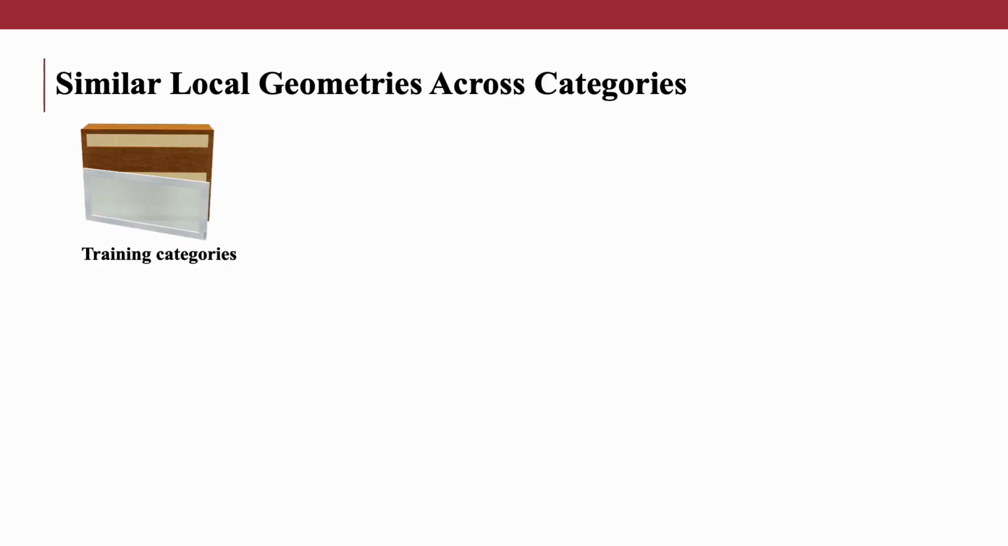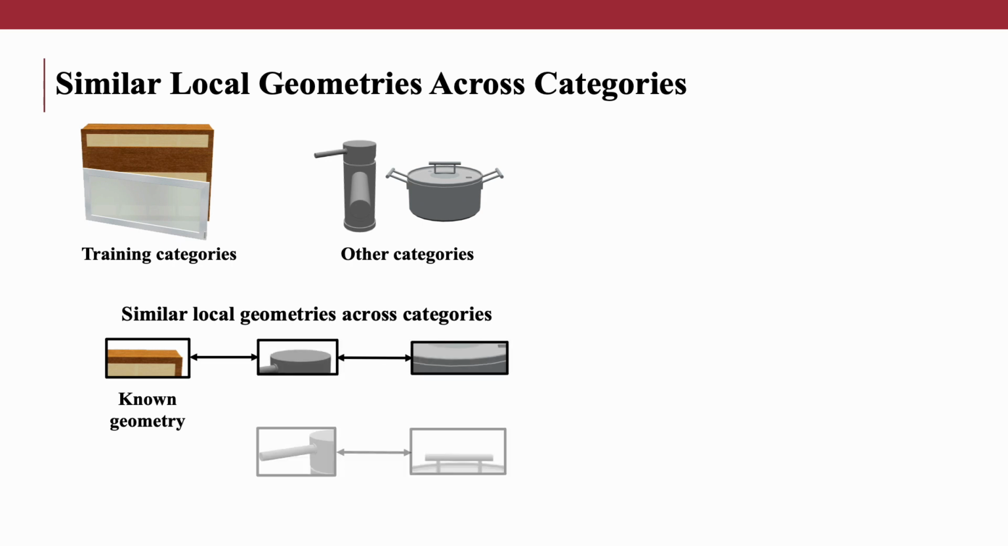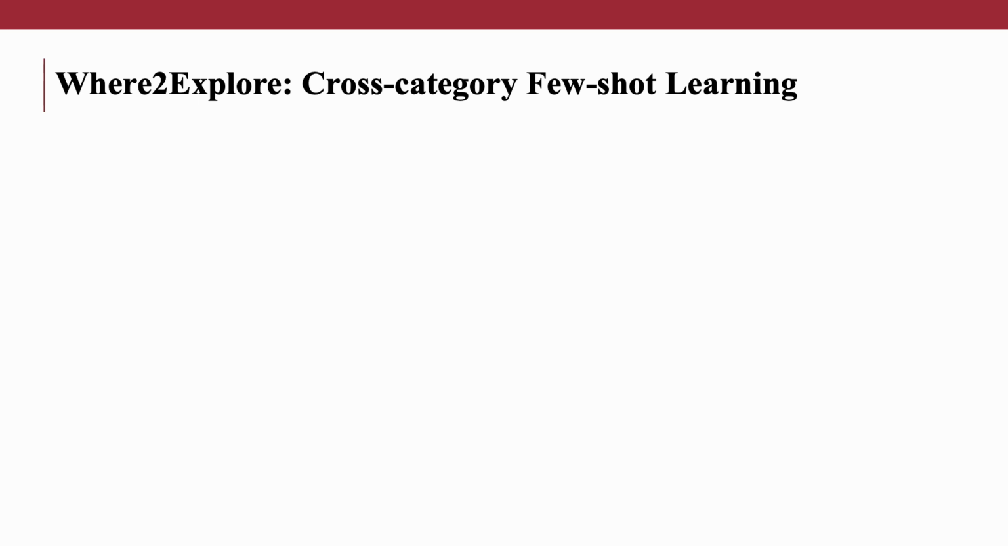Recognizing this limitation, we observe that despite different categories having distinct shapes, they often share similar local geometries essential for manipulation, such as graspable edges and pullable handles. This property is typically underutilized in previous few-shot learning works. To harness this commonality, we introduce Where2Explore, an affordance learning framework that performs cross-category few-shot learning.